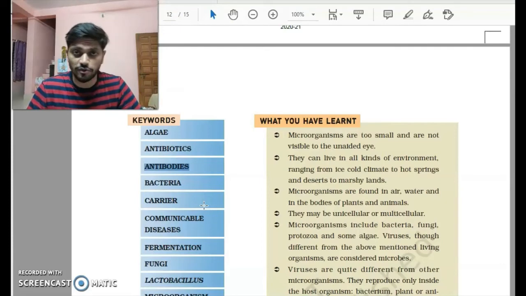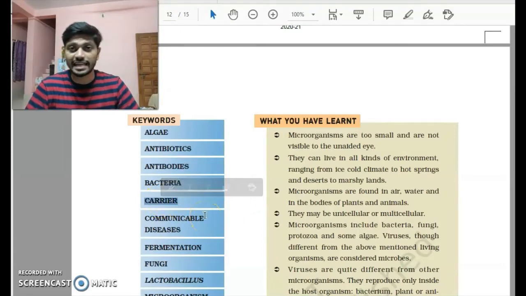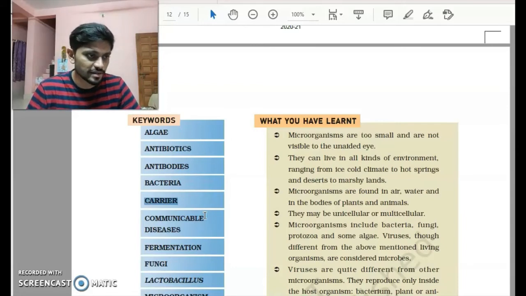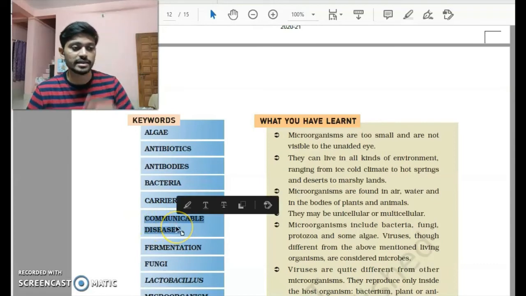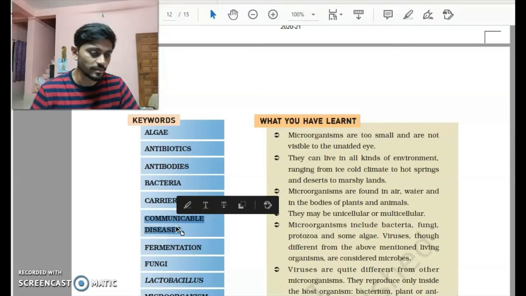Bacteria are again a type of microorganism. What is a carrier? There are certain insects and microorganisms like flies and mosquitoes who help in the spreading of disease. These are called carriers. We have communicable diseases. As we know, there are certain diseases like common cold, flu, tuberculosis, and cholera. These diseases are transmitted with the help of water, air, food, or human touch. So these are called communicable diseases.